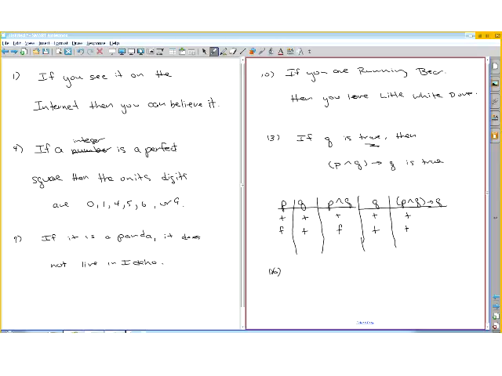Okay, we'll do one more in this section, 16. The statement, if it flies, then it's a bird, and it does not fly, or it's a bird, are logical equivalents. So let's say P is the statement, it flies. And let's say Q is I'll believe it.